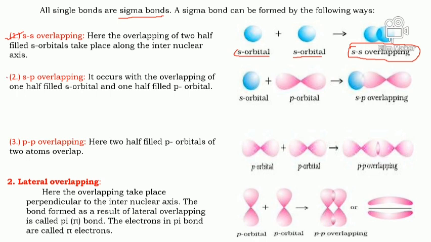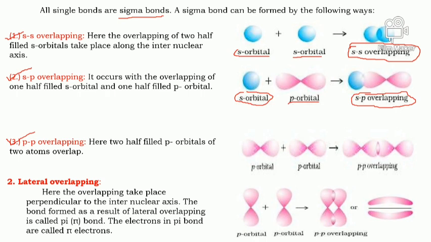Similarly, when overlapping between an s and a p orbital takes place, here you can see this is an s orbital and this is a p orbital. They overlap head to head, along their internuclear axis, resulting in s-p overlapping and the formation of a sigma bond. Third is p-p overlapping.